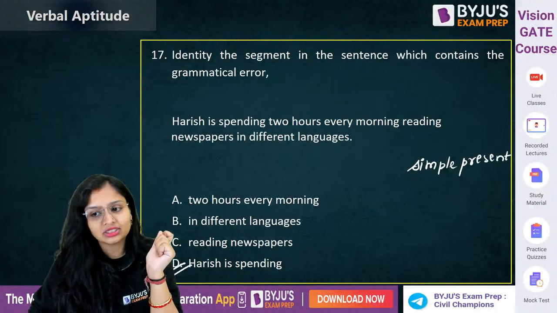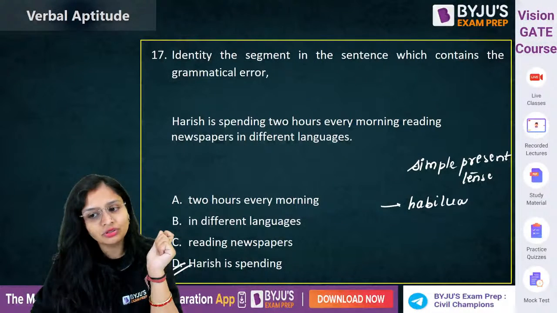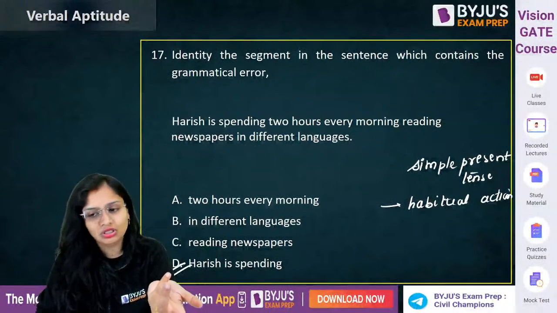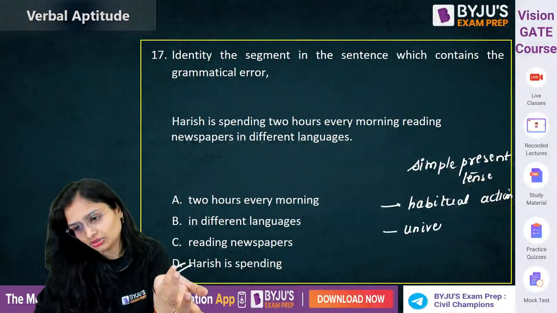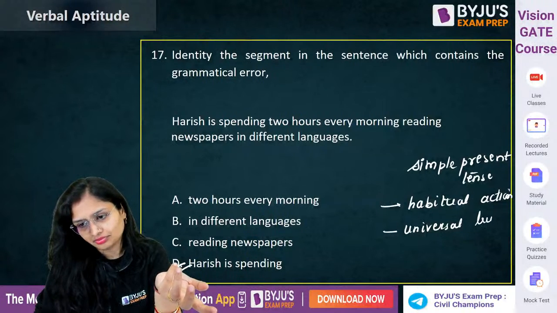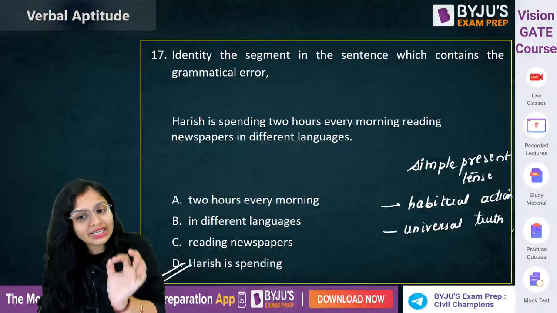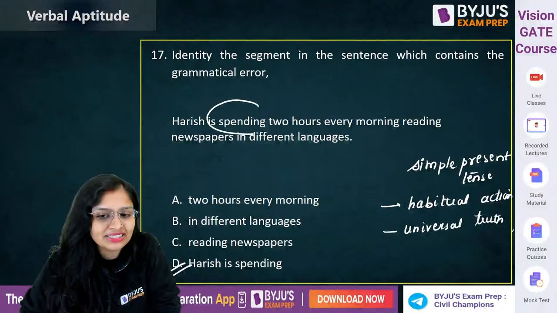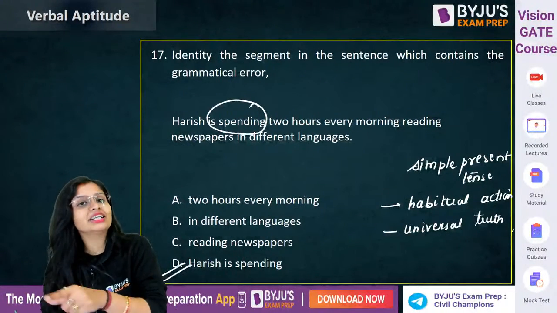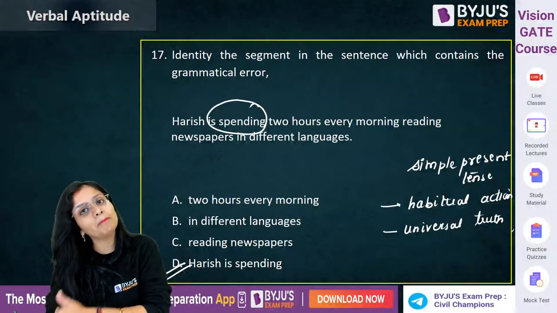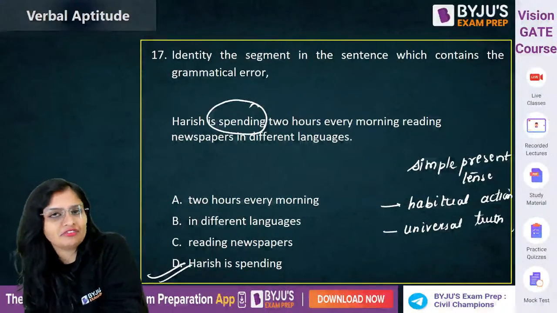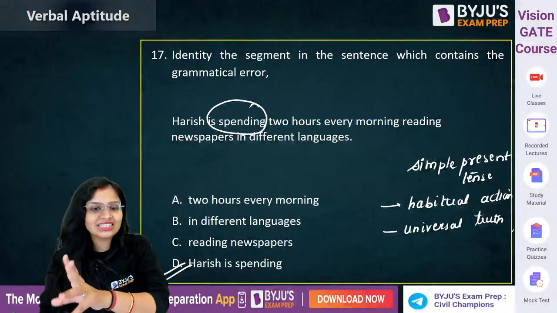Simple present tense. Anything like habitual action, जो हर दिन कर रहे हो, like you brush your teeth every morning. That is habitual. Okay, and anything which is universal truth. So Harish spends 2 hours every morning. Here you will not make it as a present continuous tense. No, you will make it as a simple present tense. Okay, so Harish spends 2 hours every morning. Clear? Because this is a habitual action.